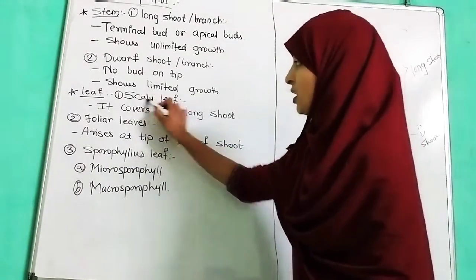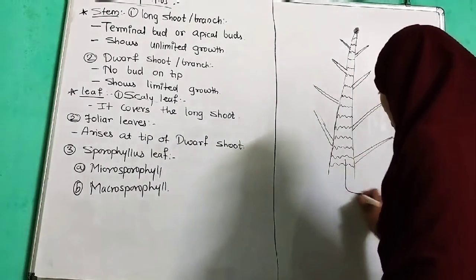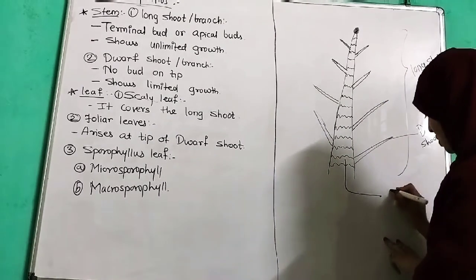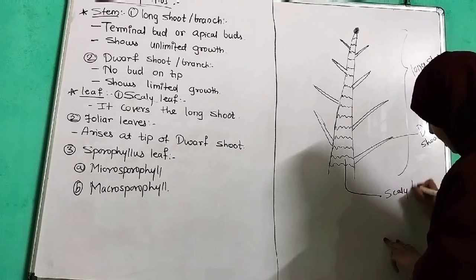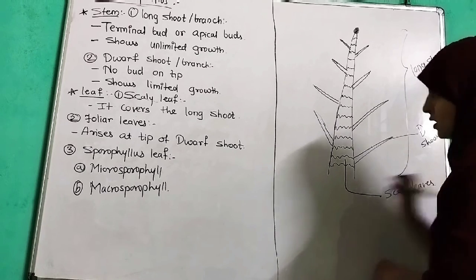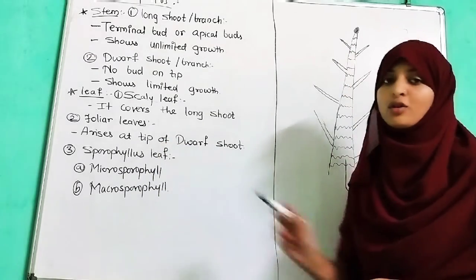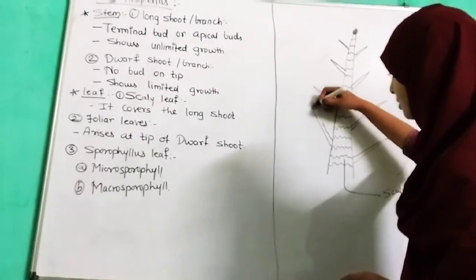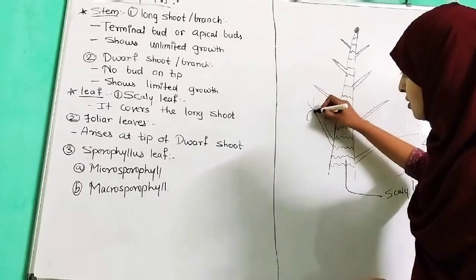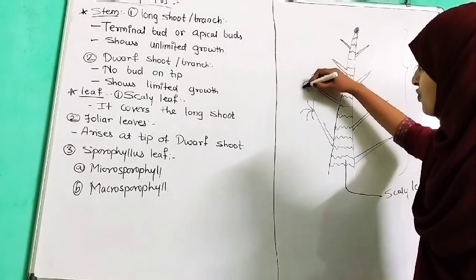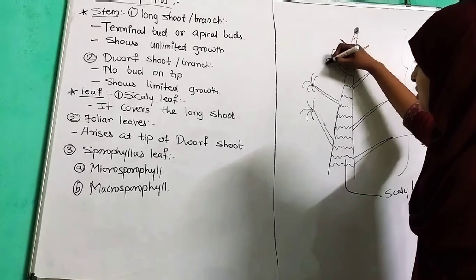Here we can see scaly leaves present on the long axis, the male axis. Foliar leaves arise at the tip of the dwarf shoot. These are the foliar leaves which arise from the dwarf shoots.